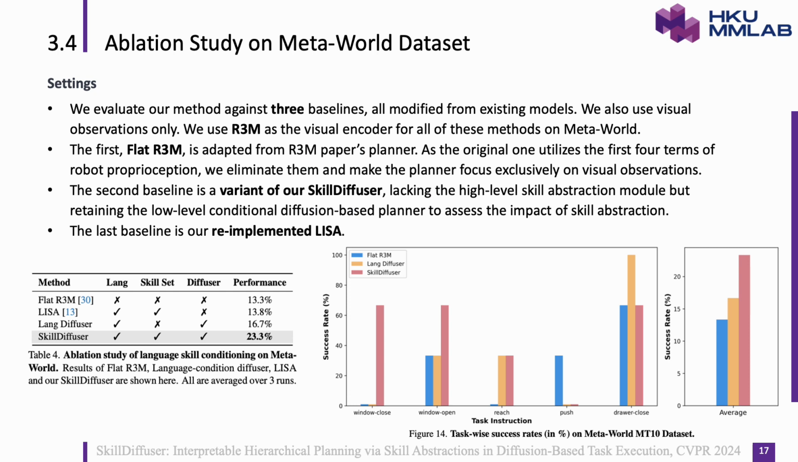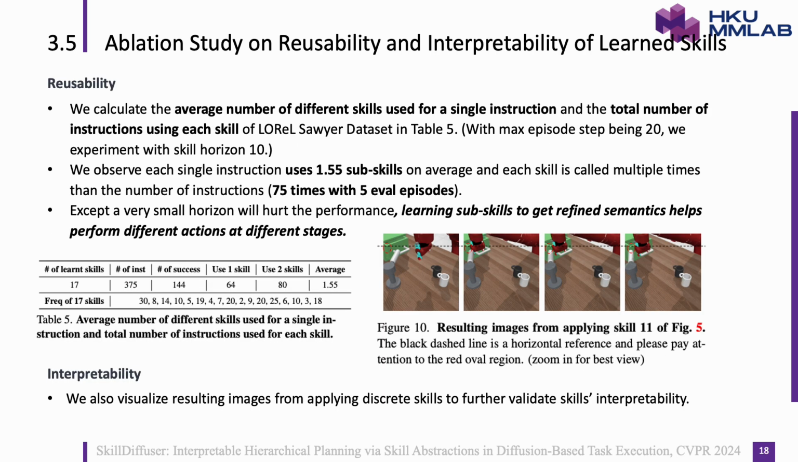Then, an ablation study is conducted on MetaWorld. We evaluate our method against 3 baselines, all modified from existing models. From Table 4, it's obvious that each component of our method, especially the skill abstraction and the diffusion planning module, is important. Besides, we complete the ablation on reusability and interpretability of learned skills. For reusability, we observe each single instruction uses 1.55 different subskills on average, and each skill is called multiple times more than the number of instructions.